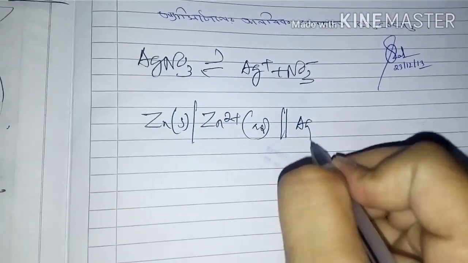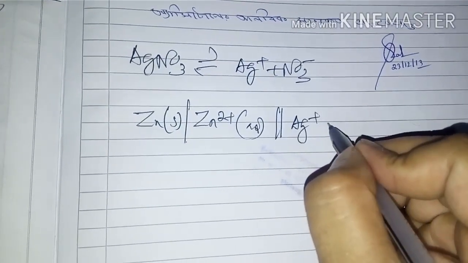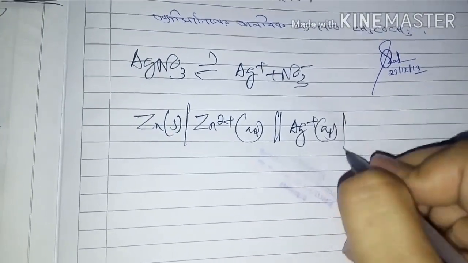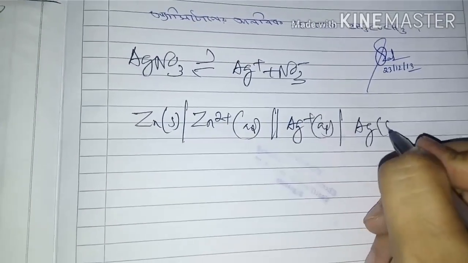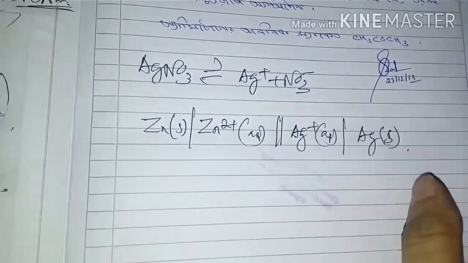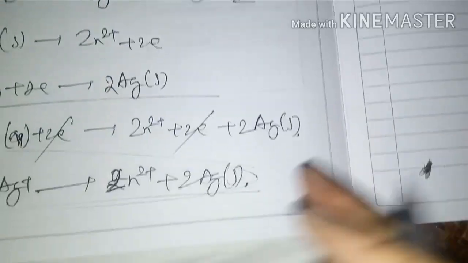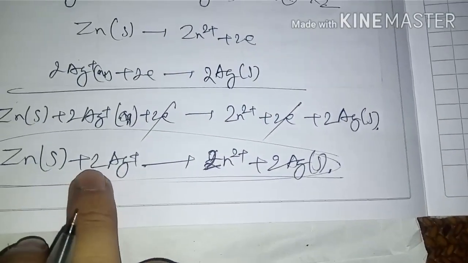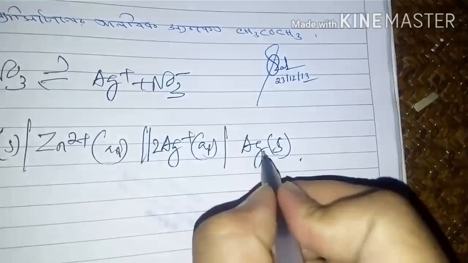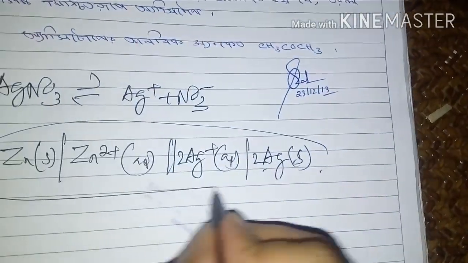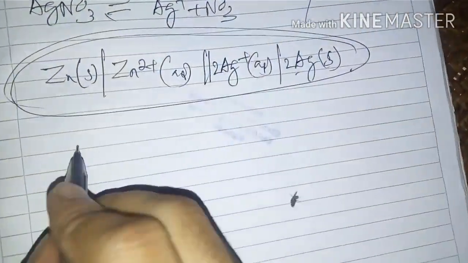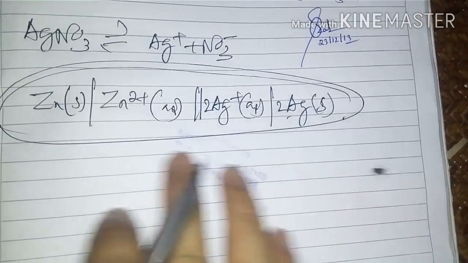After that Ag+, aqueous medium, phase boundary, Ag, which is metal. Now on this side, how many Ag+? Here 2, so 2 is needed. So this is the representation, or symbol, of the galvanic cell.